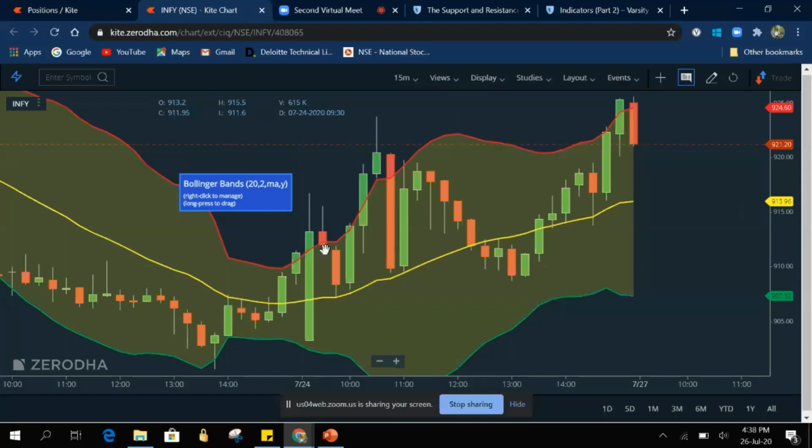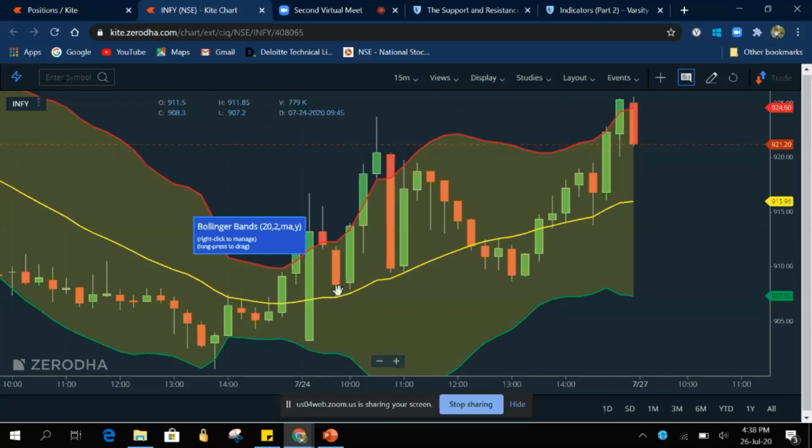We have waited for the next 15-minute candle, that is, until 9:45 we have waited. Our target will be the yellow line when we are taking a trade at the line. So we will target the yellow price, say some 900. So it reached the line. Again after reaching the yellow line, we have to check. We should not again take a trade right away. We have to check whether the stock will go below the yellow line, or will it bounce back.